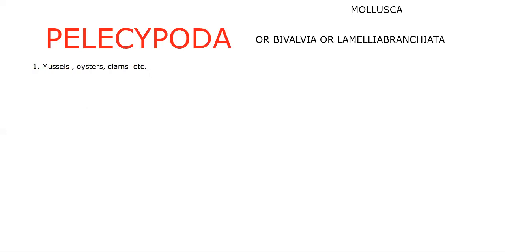Then what is the speciality? The body is laterally compressed and covered by a shell made up of two walls.